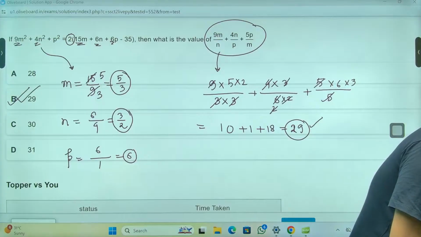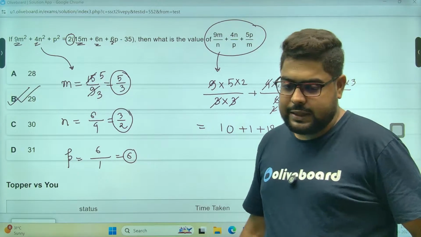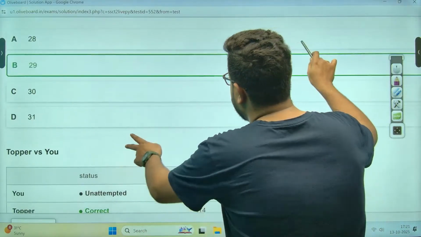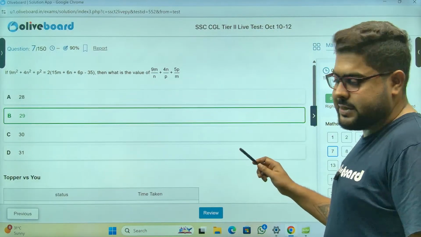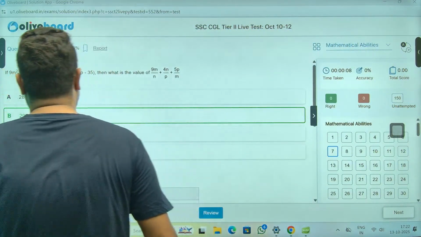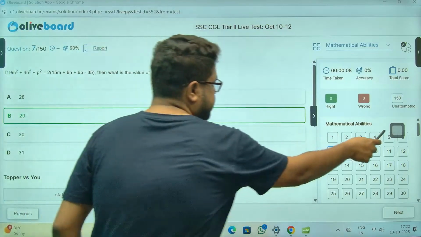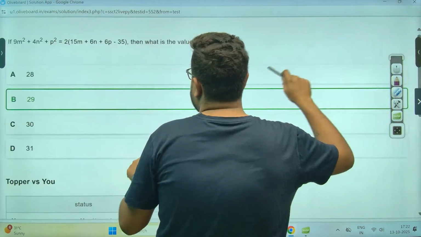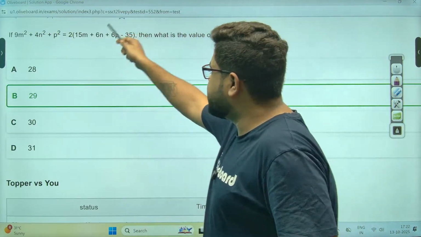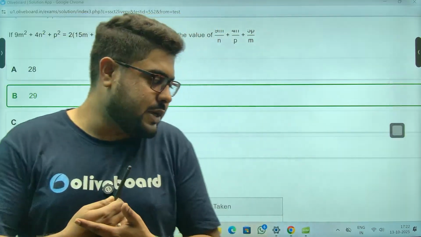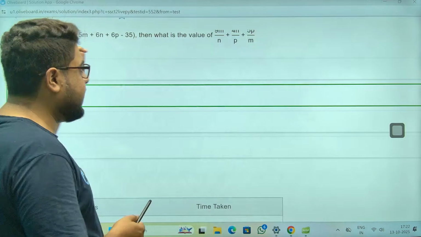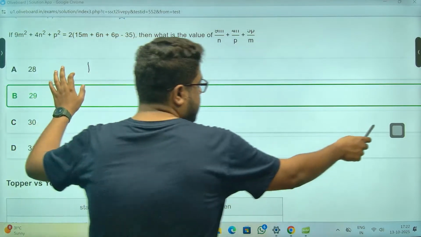Panmay, do it in another method. Which one, Panmay? This one or the previous question, brother? Tell me. This is the 29. This one I'll do it in another method, 100%. I'll do it. So the previous one also, if you want, I'll do it. Don't worry. Tell me, sir. Now, if that is done, we understood the basic. But there you had to remember one thing, this division thing. Very mechanical, not really conceptual. Previous, yeah. But let me just complete this, then I'll go back. Okay. Arey, yaar, sorry.